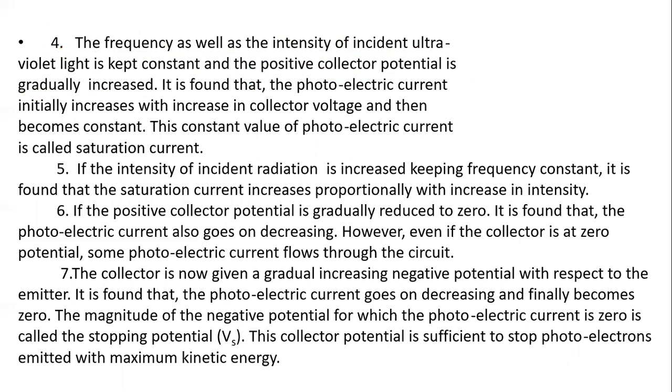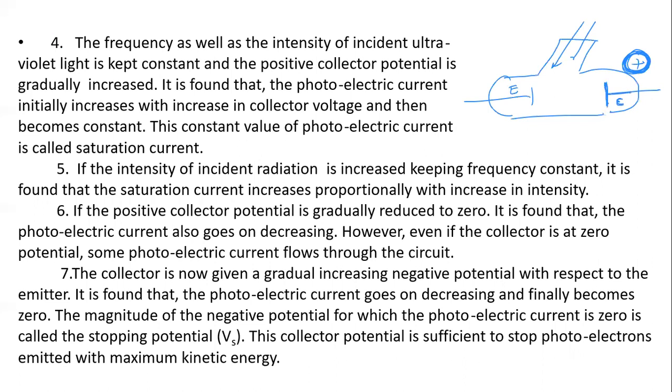You can see in the diagram, this is the emitter and this is the collector. As we make it more and more positive, the collector attracts electrons very fast, because a more positive potential develops on the collector.